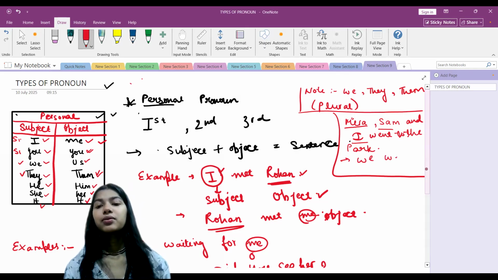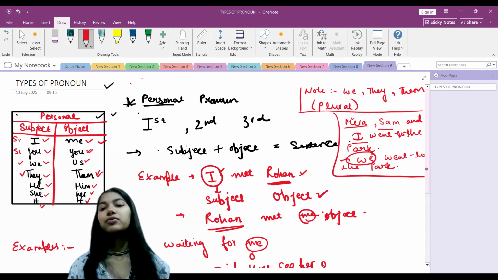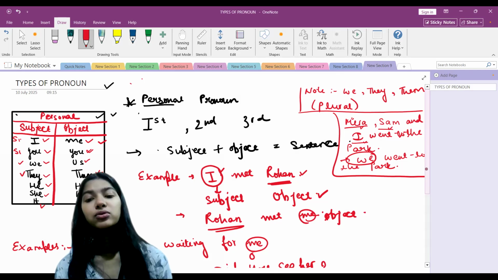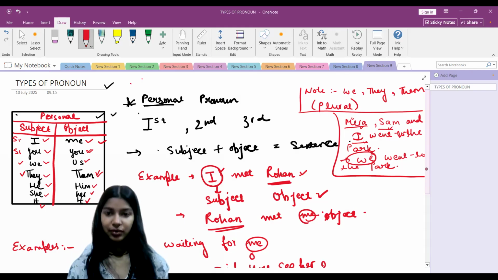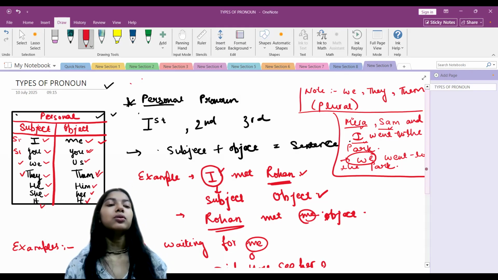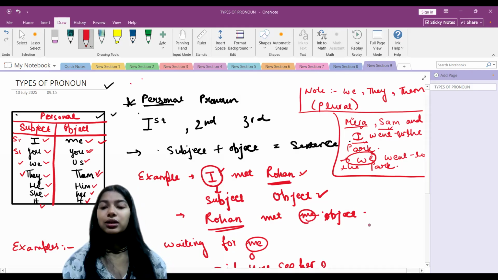We went to the park, right? We can use the word we instead of using Mira, Sam, and I individually. So we have used we for more than two persons, that is for plural, right? So here, what was the personal pronoun we have learned? Let's learn about some more different pronouns. Let's go to the next slide.